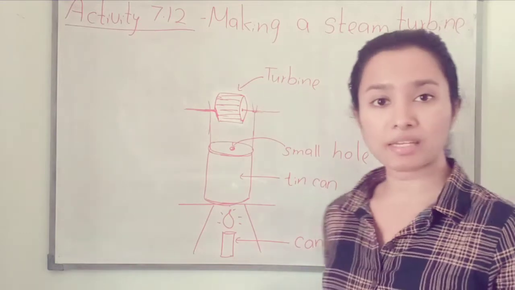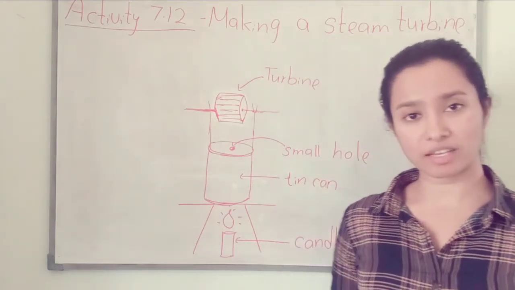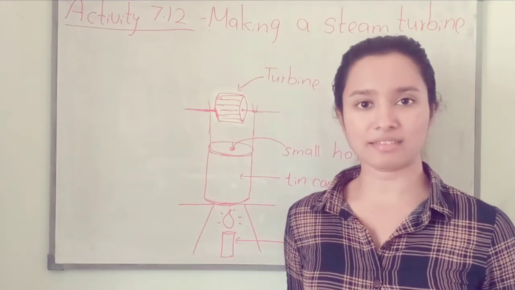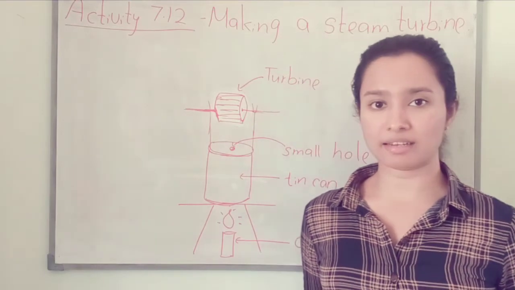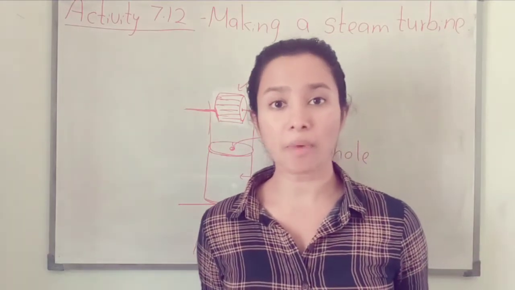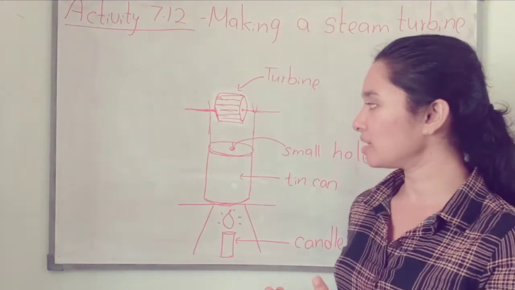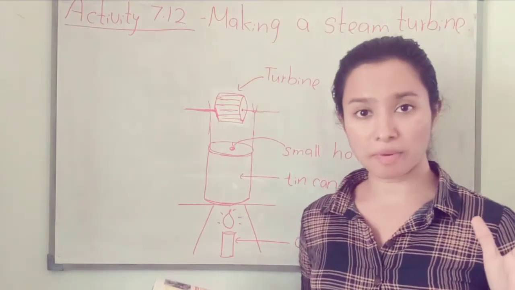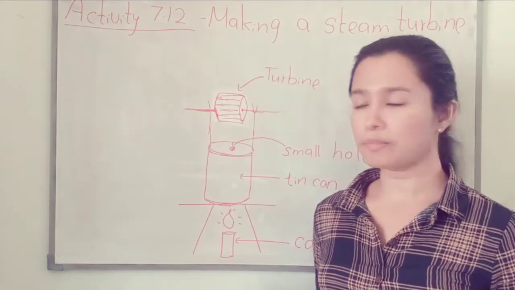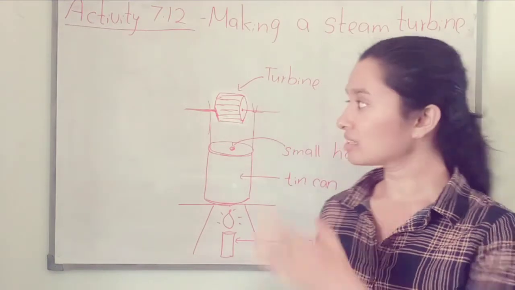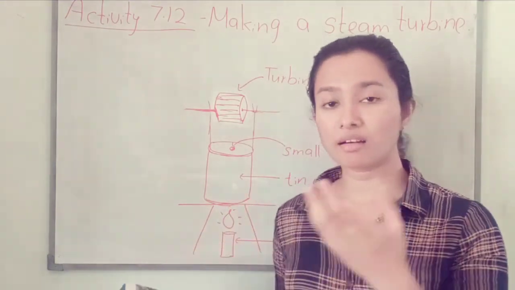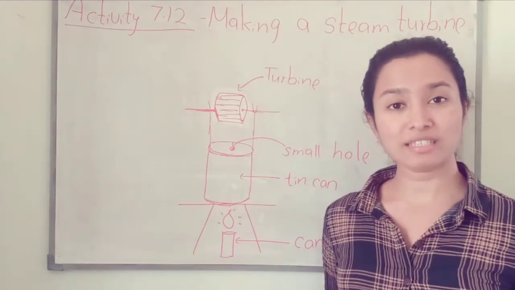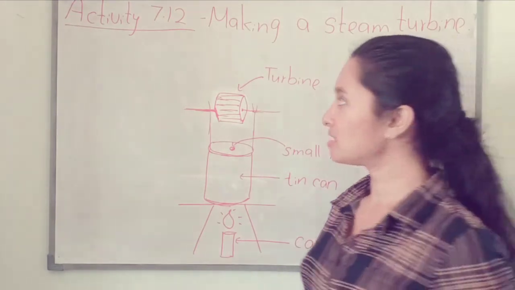So this is happening in the thermal power station. What is a thermal power station? We are generating electricity by using thermal energy, heat energy, in a thermal power station. They are using a very large turbine. Using the steam, they rotate the turbines. The turbines are connected to a dynamo, so the dynamo is producing electricity.